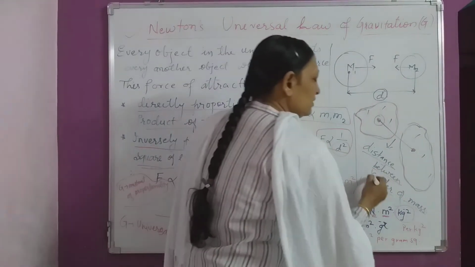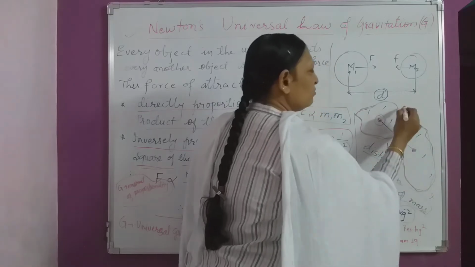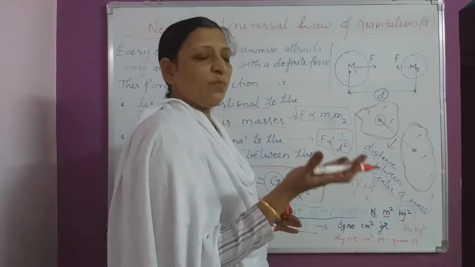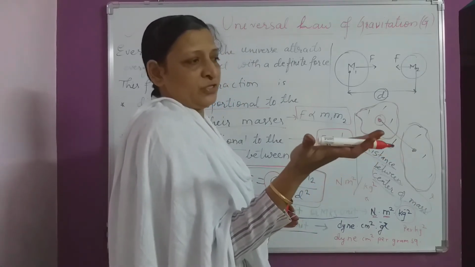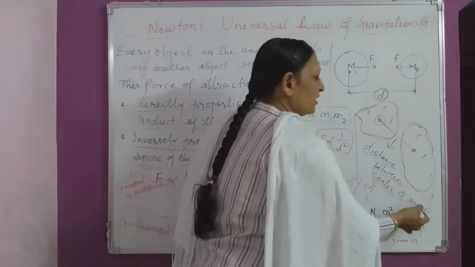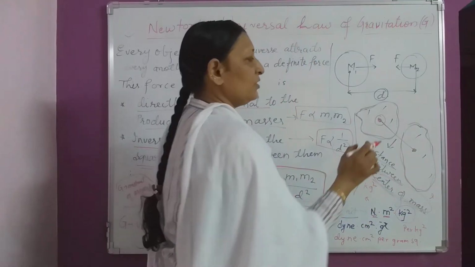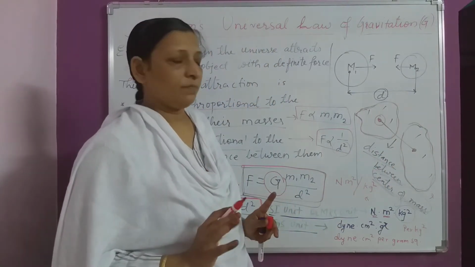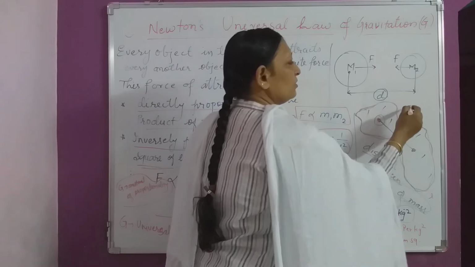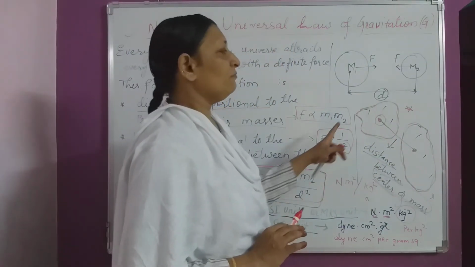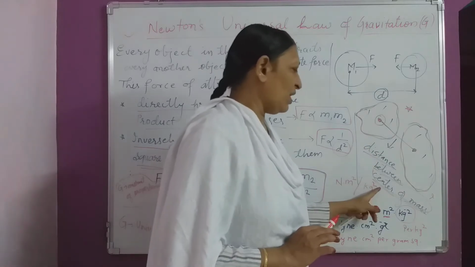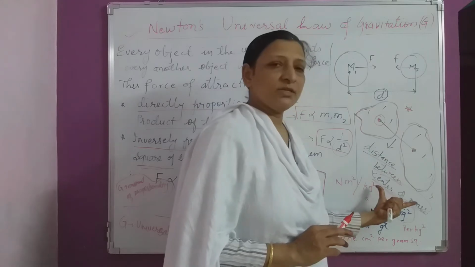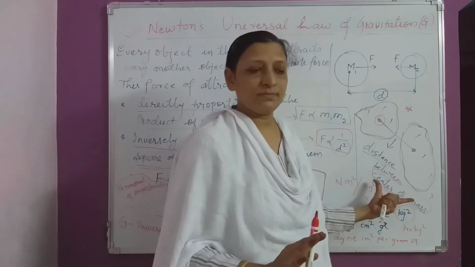Now what is meant by center of mass? Center of mass means the point at which the mass of that object is concentrated, the point at which that object becomes balanced. That point is the center of mass. And the distance between the two centers of mass is taken for irregularly shaped objects. This is again one of the important questions asked in past years in fill in the blanks. So center of mass is the answer. We have to take the distance between the centers of mass of those two irregular objects.